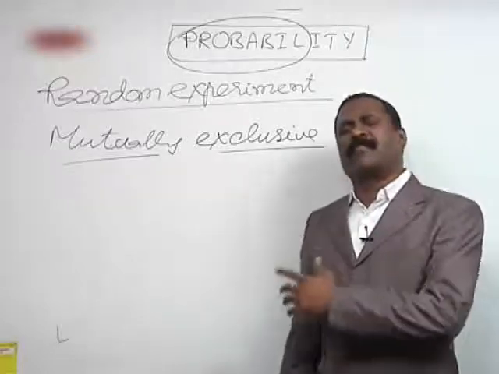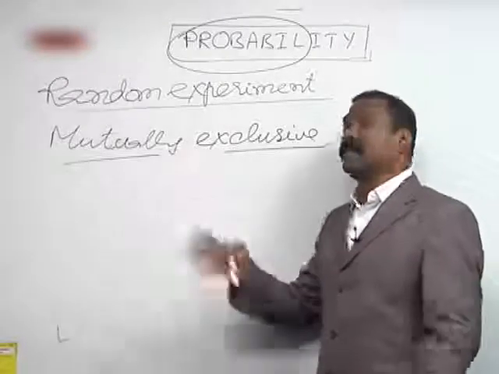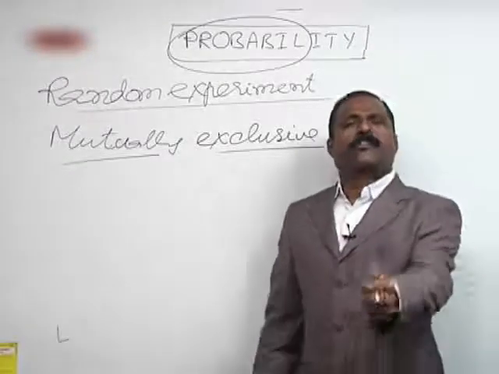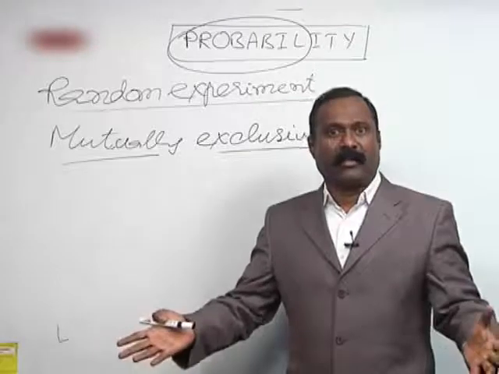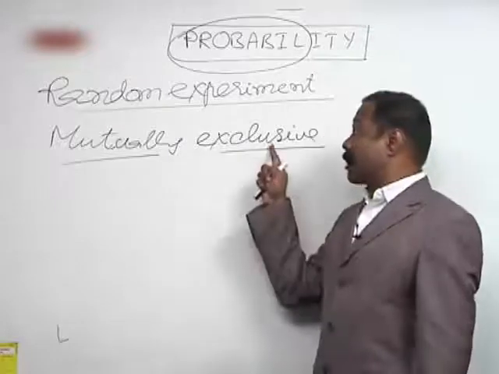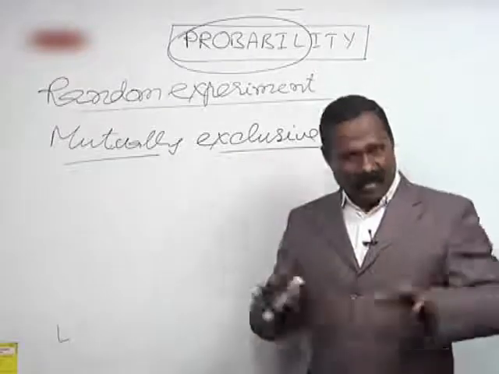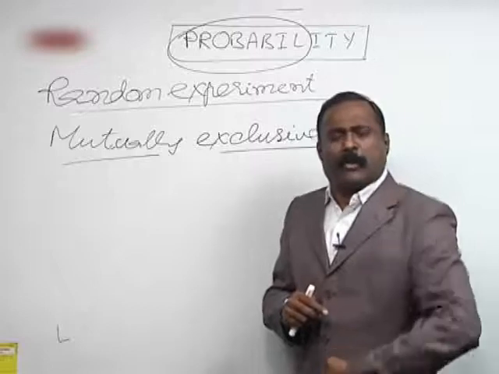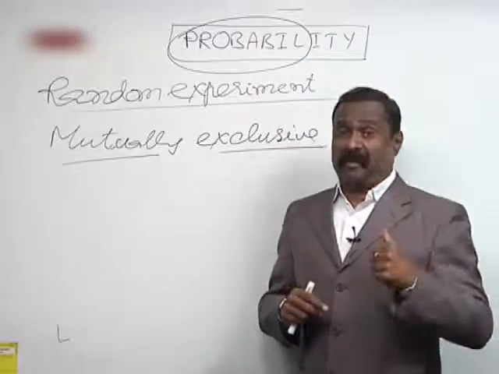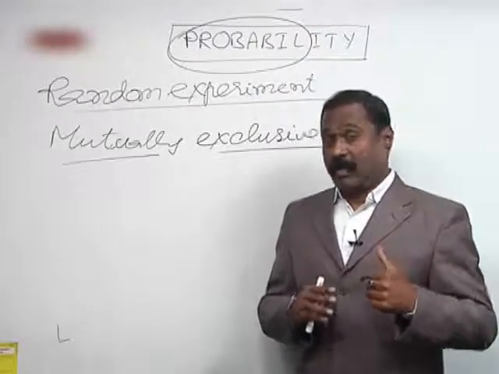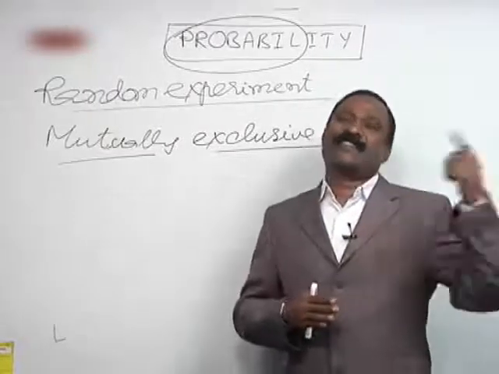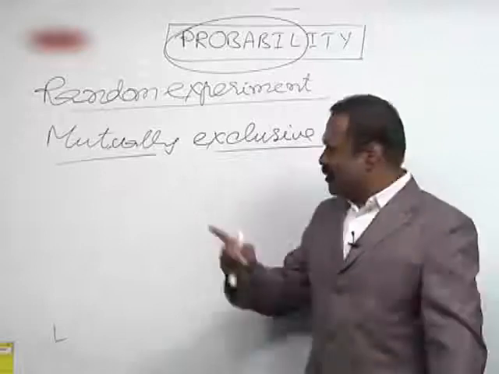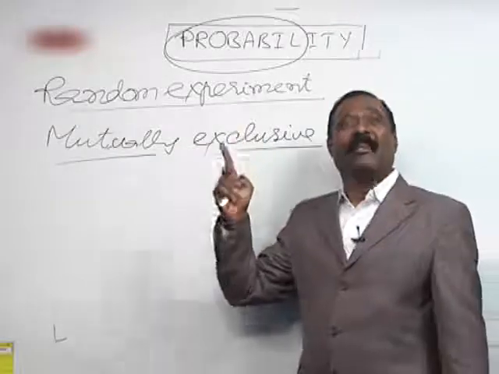Mutually exclusive: the name itself gives you the meaning. If I toss the coin and I have got head, there is no question of getting a tail, because the occurrence of head excludes the occurrence of tail. Understand? If I throw the die and I have got number 3, then getting number 3 excludes the happening of 1, 2, 4, 5, 6. That is nothing but mutually exclusive events.